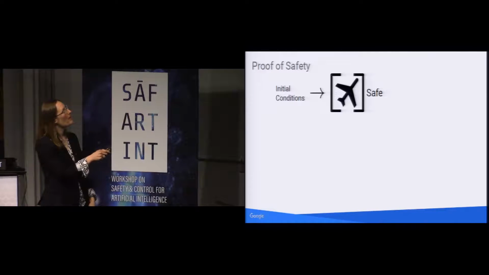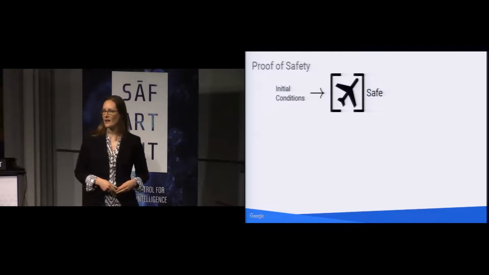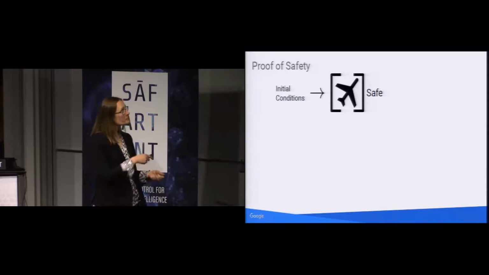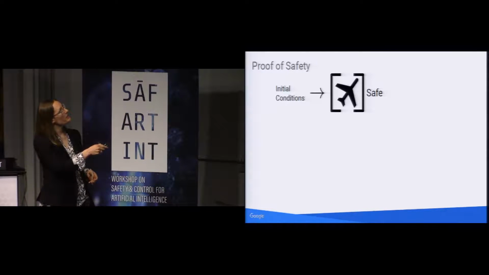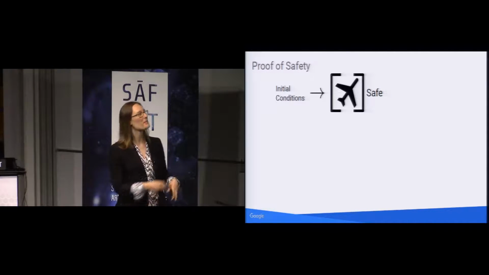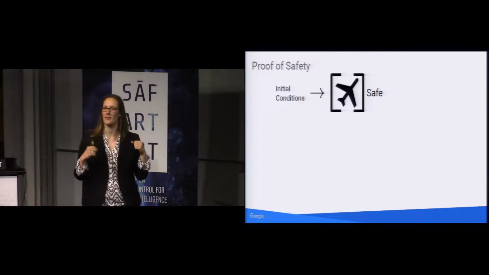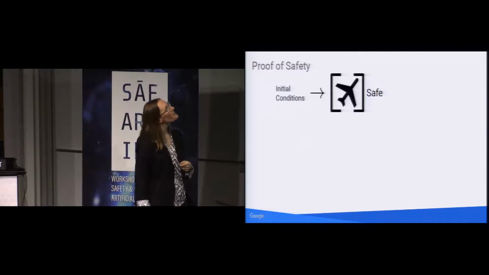And then we put that box around it from temporal logic to say that all possible runs of that controller will keep you in a safe state. And we have to limit this, we can't just say whatever state that these aircraft start in, we're going to be able to control them. We have to start them in some controllable initial state. So we can't have two aircraft about to collide and then say, good luck, computer. That's a little bit too much of a challenge.